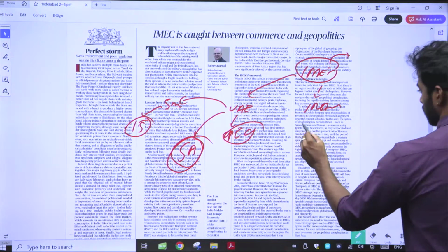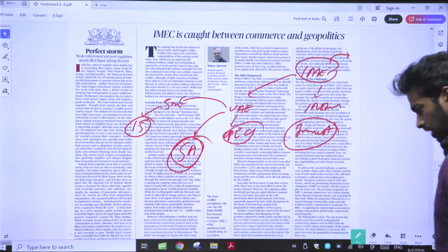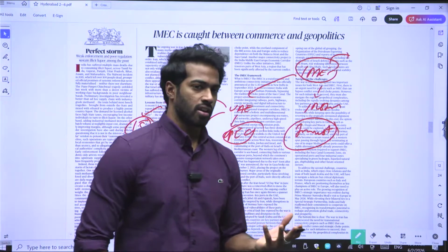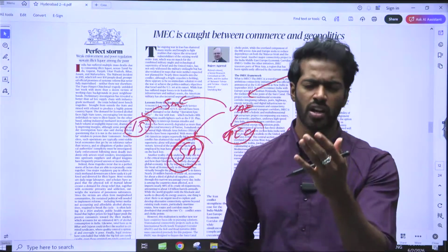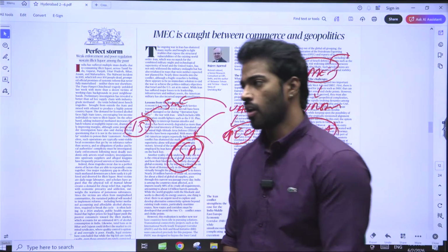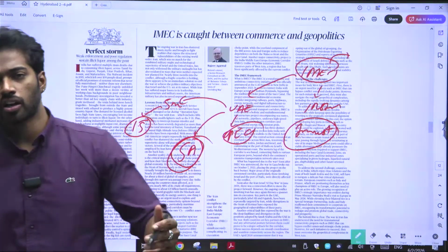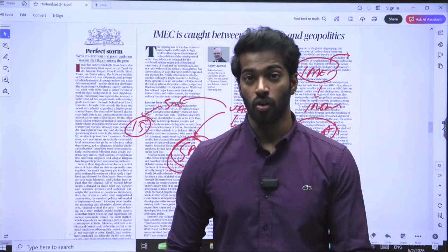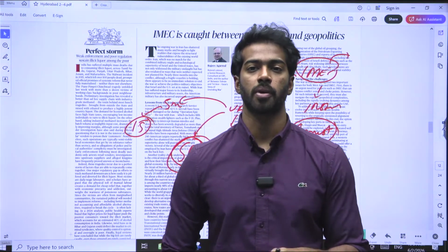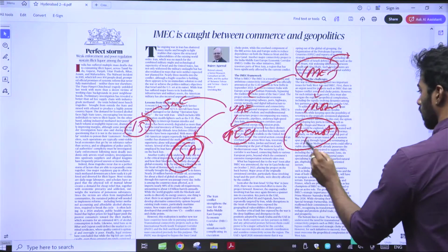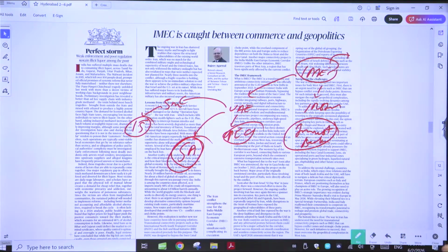Second thing is that investors might drop out. Right, whenever things like these are happening, let's say if a particular investment might give you a lot of risk, would you be investing in that? Obviously not. Similarly, when someone is investing in the IMEC corridor, they would see whether that investment is fruitful or not. How will they see it? Whether there is political stability or geopolitical stability. All these are the aspects that they'll keep in mind. When all these are not there, what will happen? Obviously, they'll not invest. So investors will back out. Investors backing out is the other reason why IMEC is caught between commerce and geopolitics.